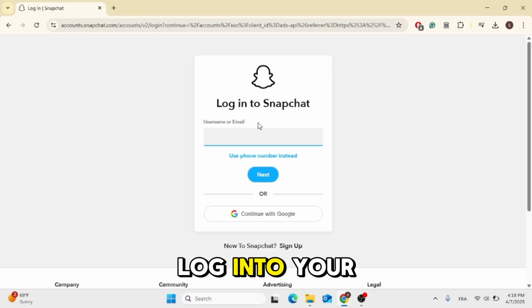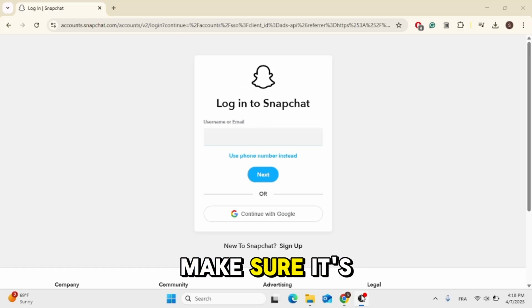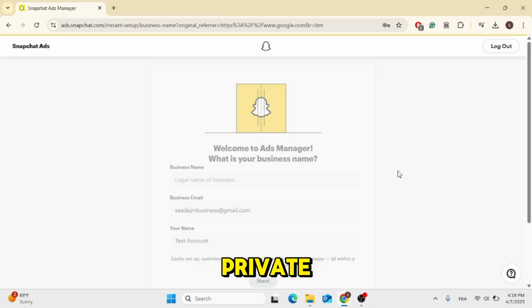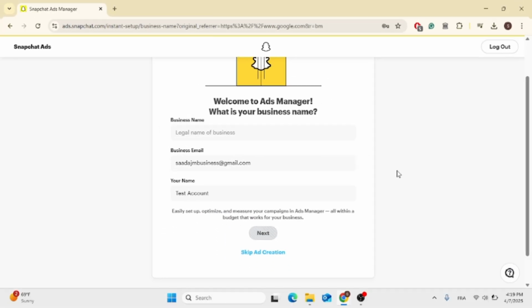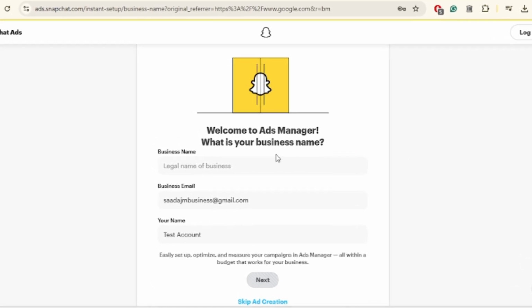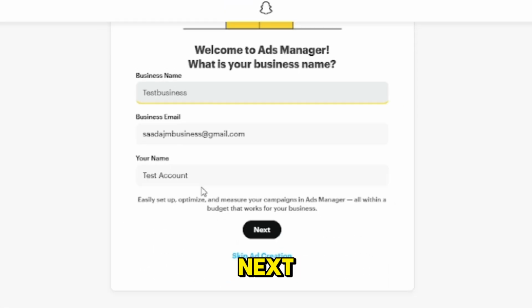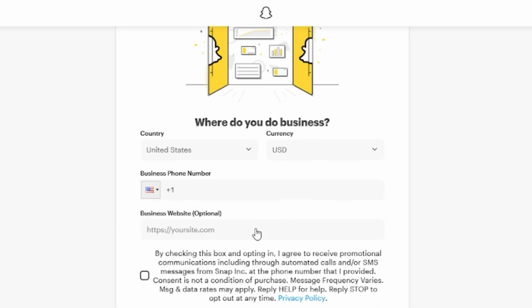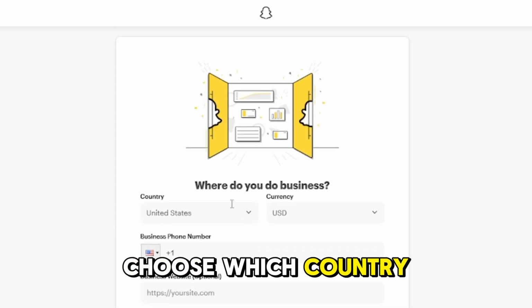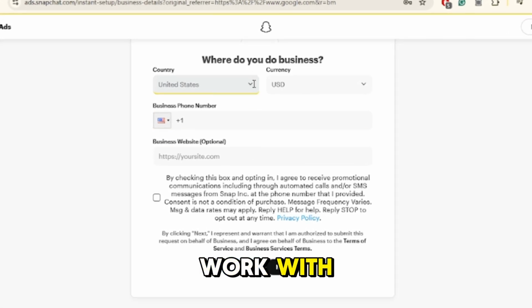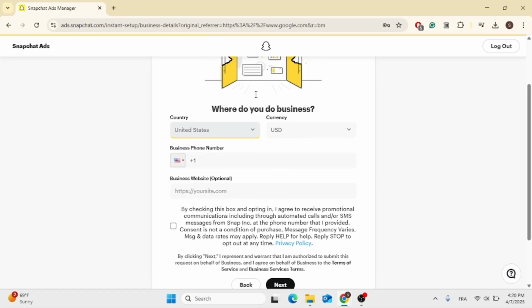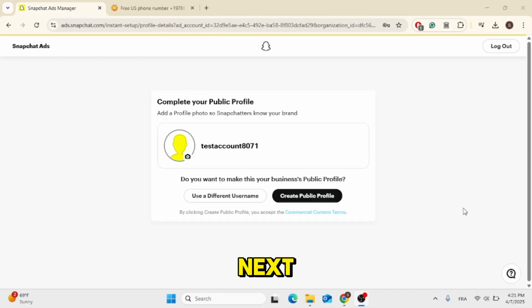Just go ahead and log in to your public Snapchat. Make sure it's public and not private. Then just enter your business details, the name and email and your account name. Then click on next. And now after you do that, choose which country your business is based in and the currency you want to work with. Then type in your phone number, then click on next.